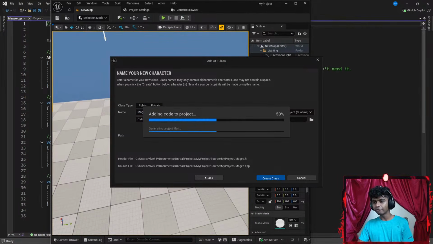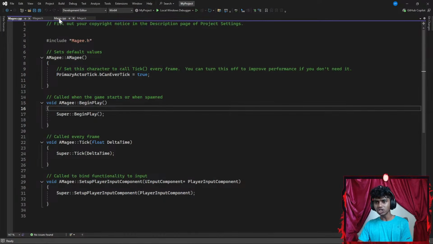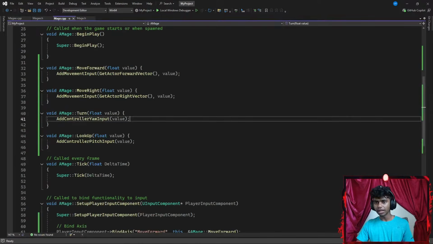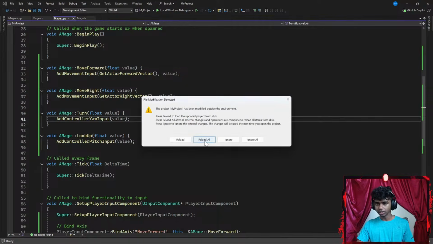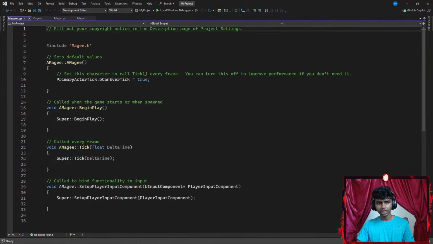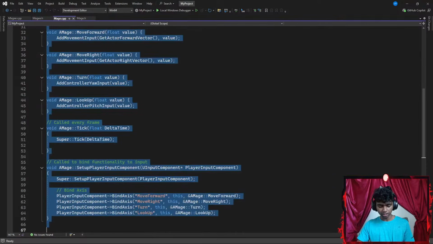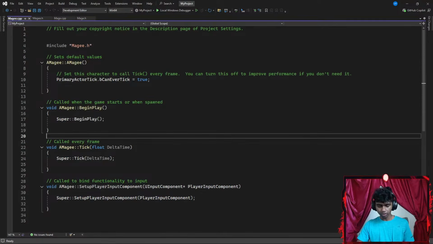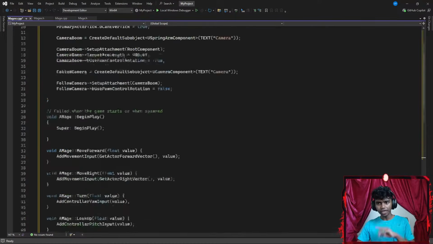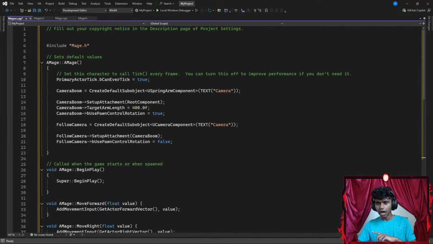Now, I already have my code, so I wouldn't have to add the code. I'm just going to be copy pasting my Mage's code to my Mage. Okay, for example, I could go with Control A. Let's reload all real quick. Okay, let's exit that. Now, I'm going to go to my Mage.cpp. I'll go with Control A, Control C, copy that. Go here, go with Control A, Control V to paste. Let's scroll all the way up.